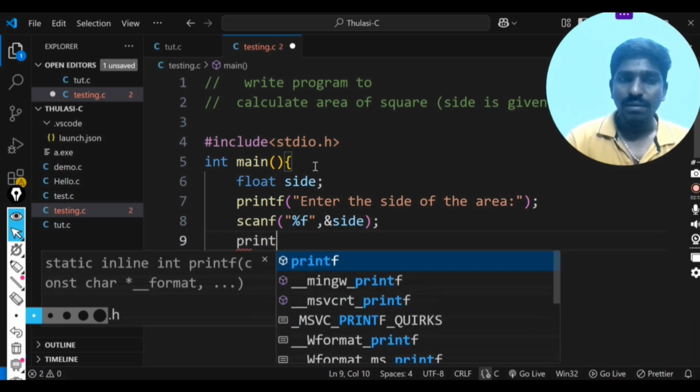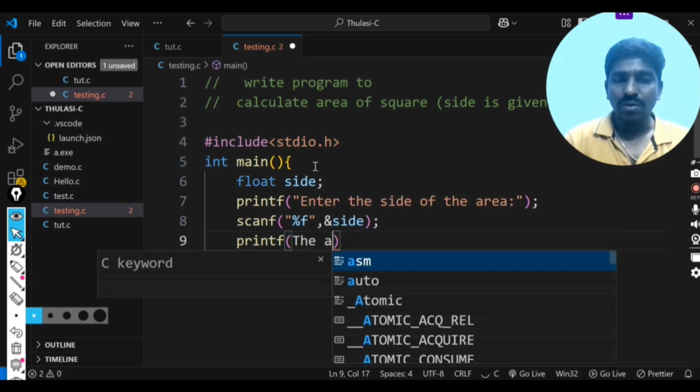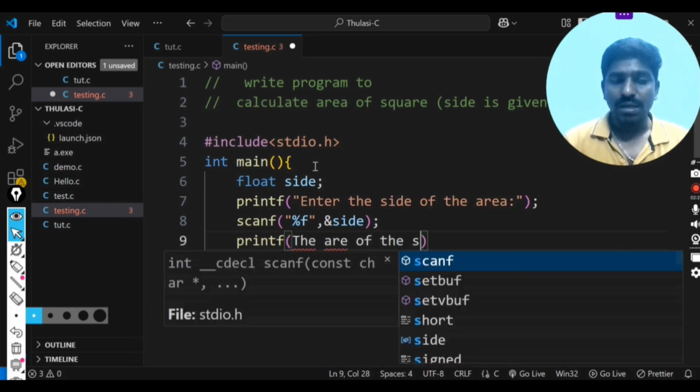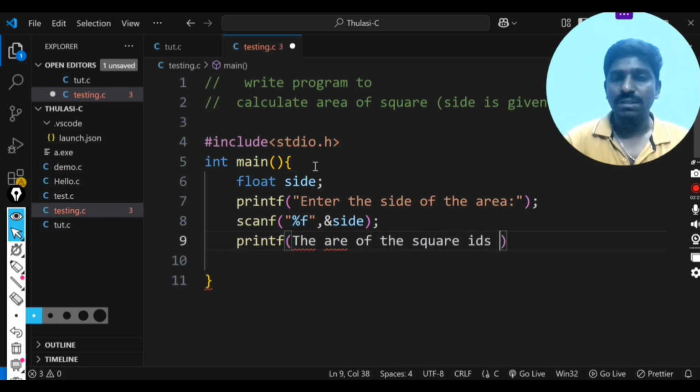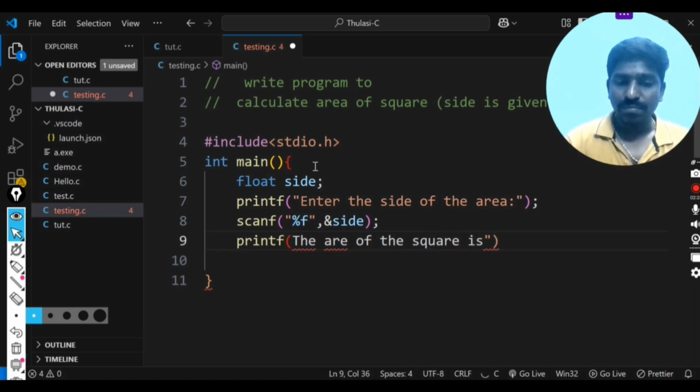Then printf: the area of the square is, percent d, comma side.